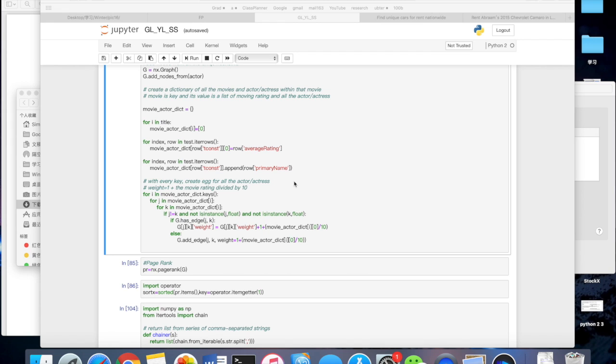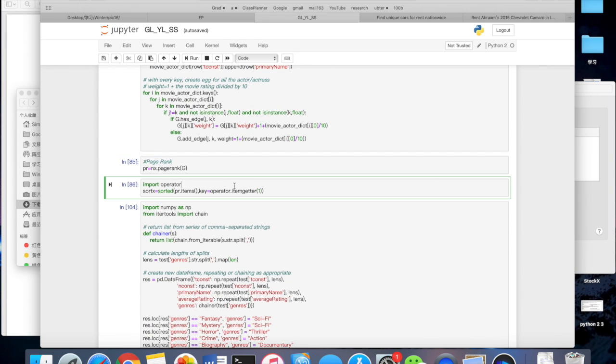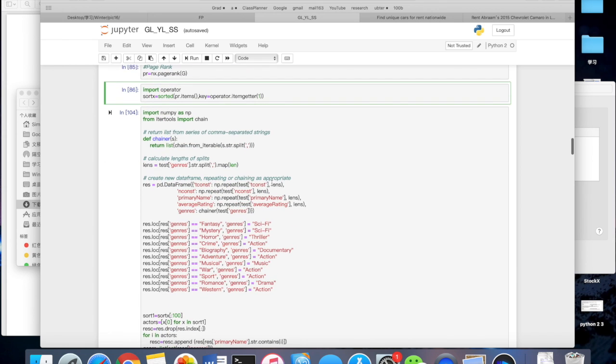Next part is visualization. For visualization, we decided to discover the relationship between genres and actors in terms of how successful they are and how many genres they have played. So we started by sorting the page rank we just got, because we only want to know about the top actors as well as the bottom actors as a reference. So first we sort the page rank, and then we import an extra module that helps us to break